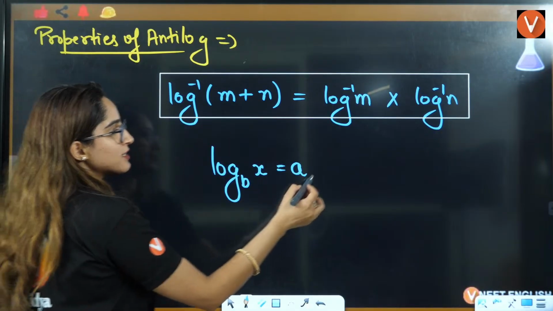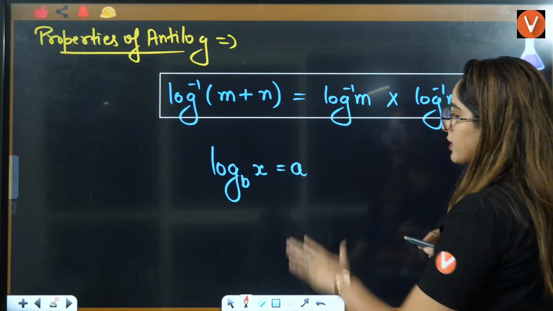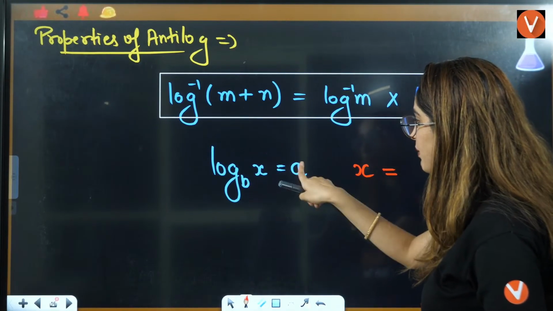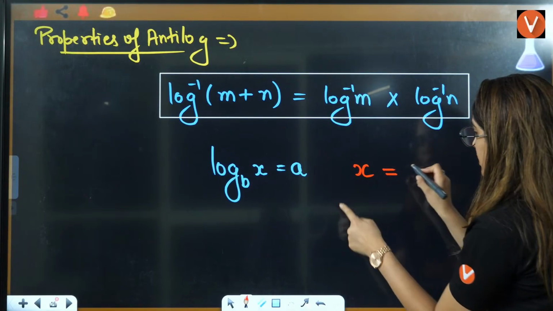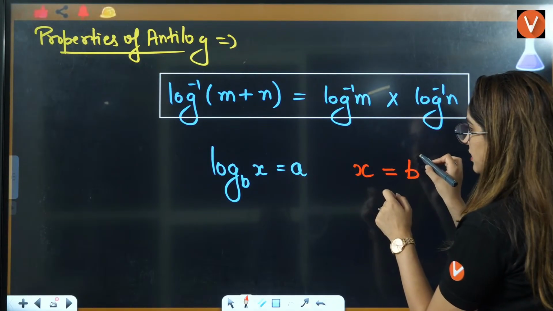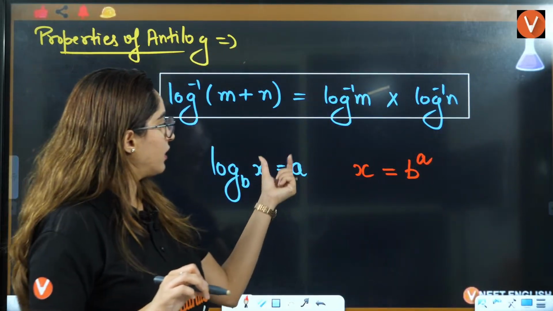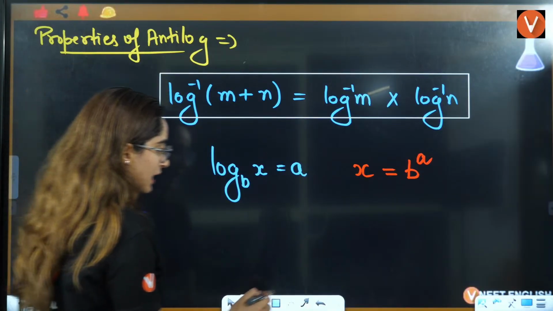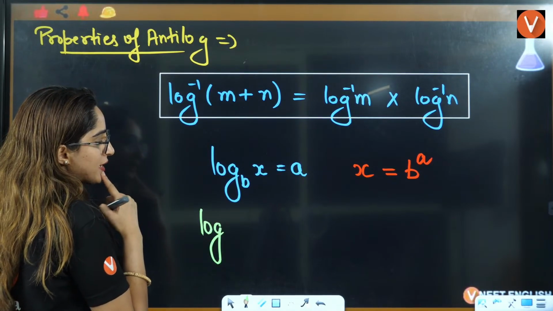If I'm writing it like this, in log inverse we can also write it as X equals B raised to the power A. This B will jump to this side and push this A up into the power, right?